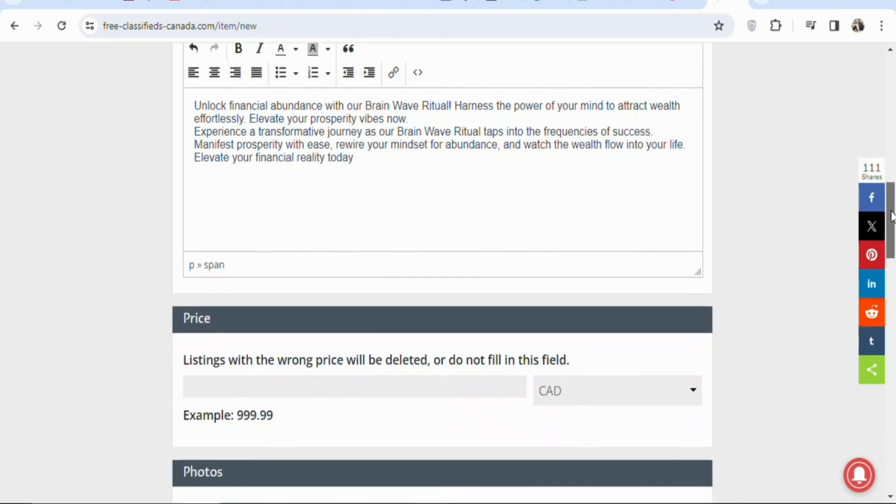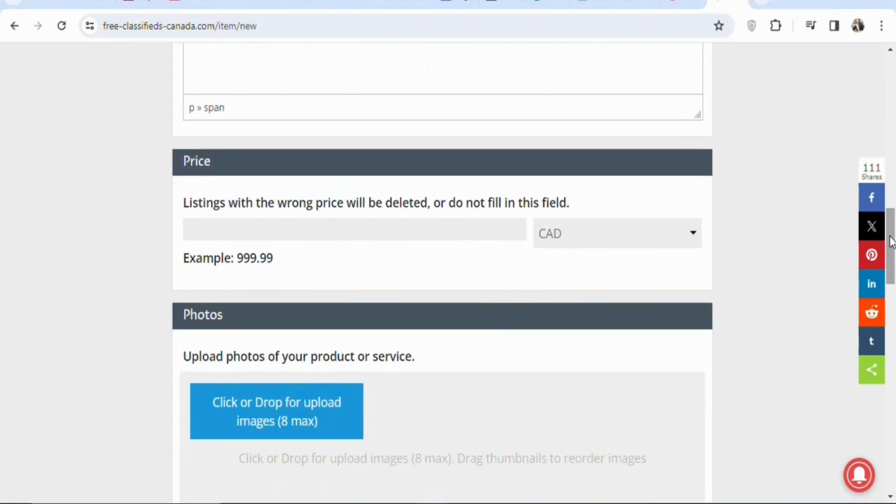Once you paste your description, the next step is that you are going to scroll down. You can see price. You have to enter the price of the product right here. Just enter a figure like $89, just something like this. Once that is done, you are going to select the currency.